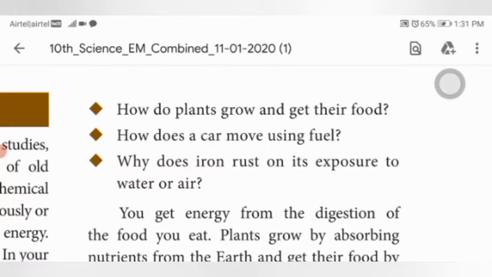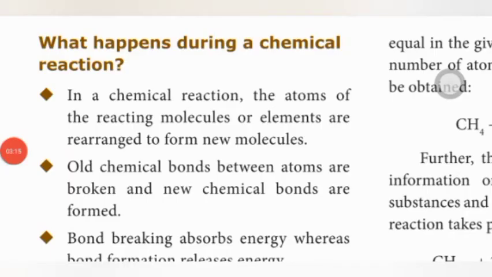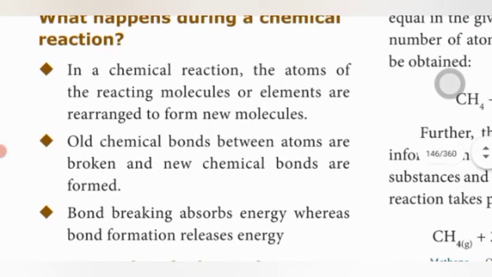Let's move on. What happens during a chemical reaction? The first one: in a chemical reaction, the atoms of the reacting molecules or elements are rearranged to form new molecules. The second one: old chemical bonds between atoms are broken, and new chemical bonds are formed in a chemical reaction.